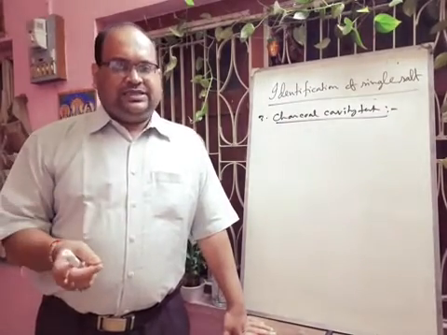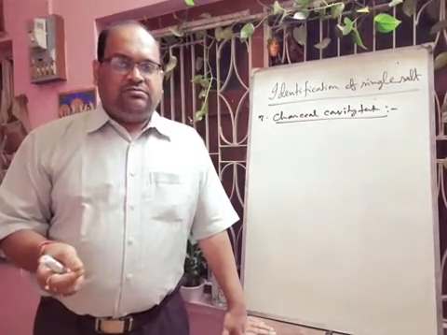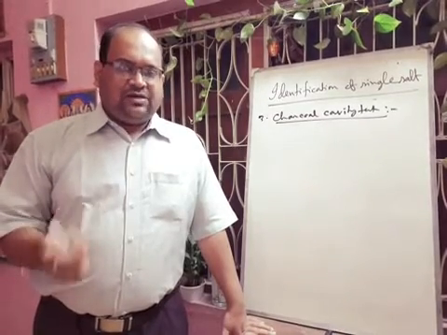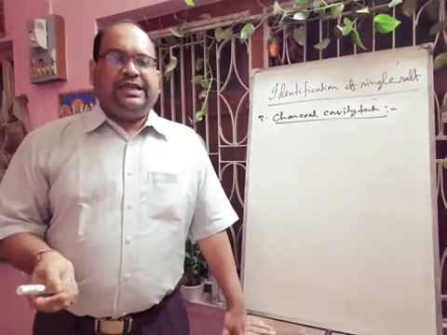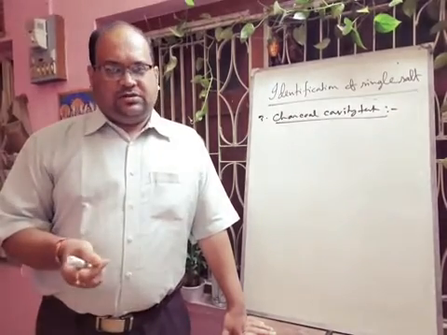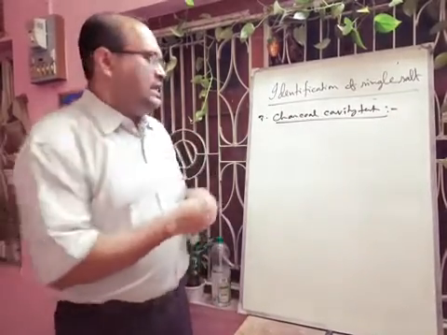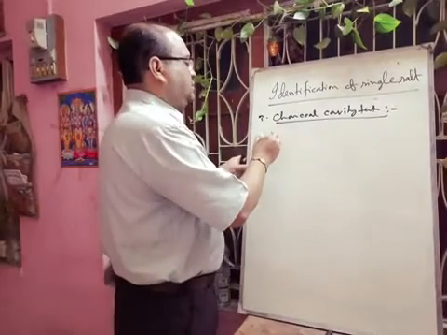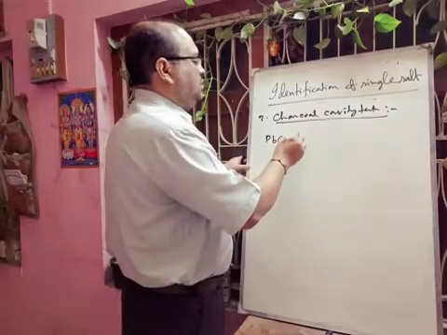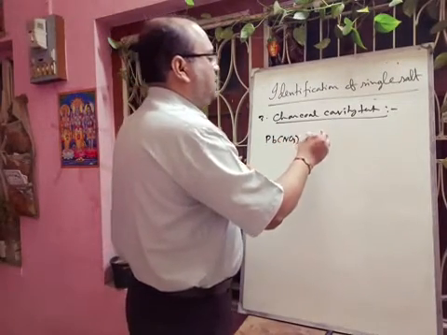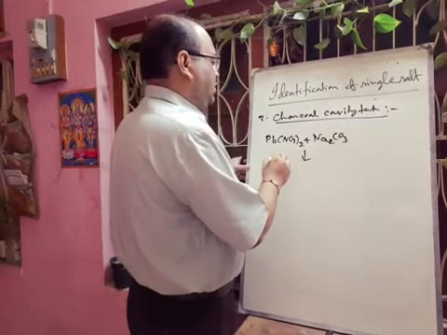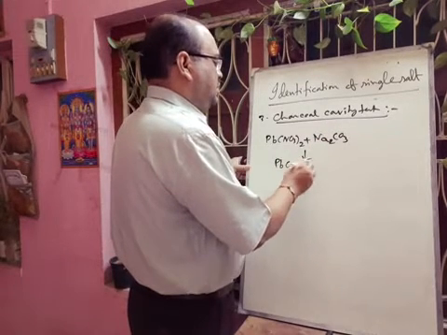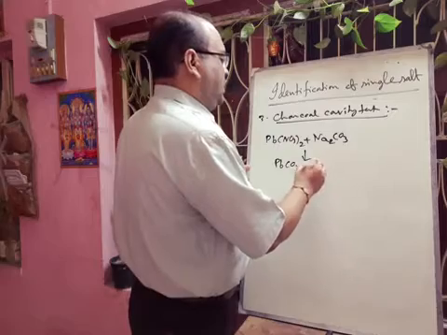Finally we apply heat. Generally in the charcoal cavity we have to use the reducing flame. Suppose we take lead nitrate salt. Lead nitrate first will react with sodium carbonate, then there will be formation of lead carbonate plus 2 NaNO3.